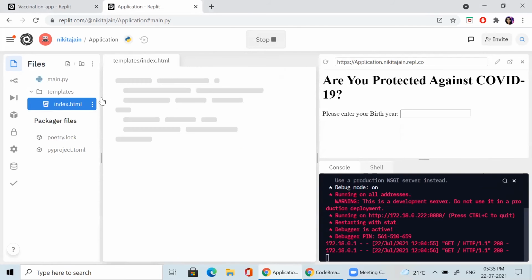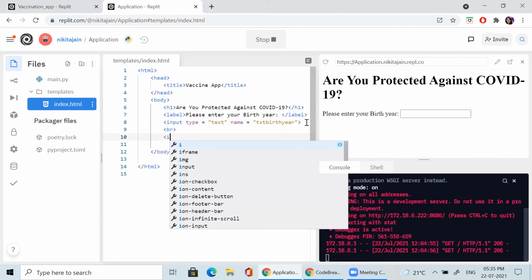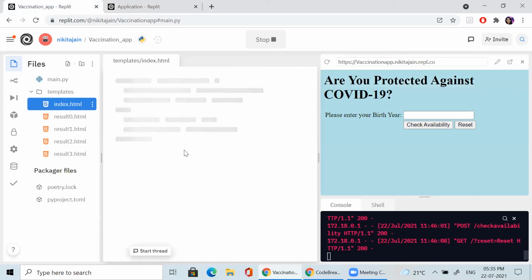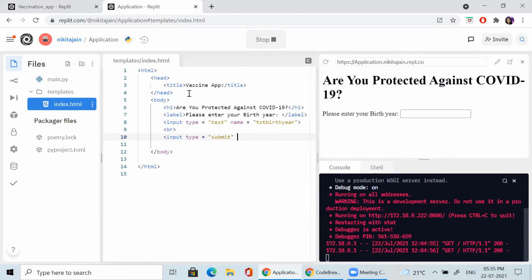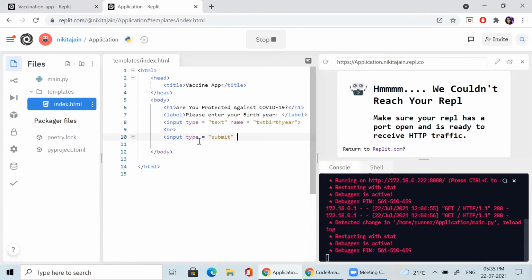After that, what do we want? Buttons, right? For the button, I'm giving BR for a new line and creating an input with type equal to, don't take button, take submit. Name is required here. Why submit? Because when you click the button, it should perform its submit action, whereas a button works differently, like sometimes you use it for saving a record.